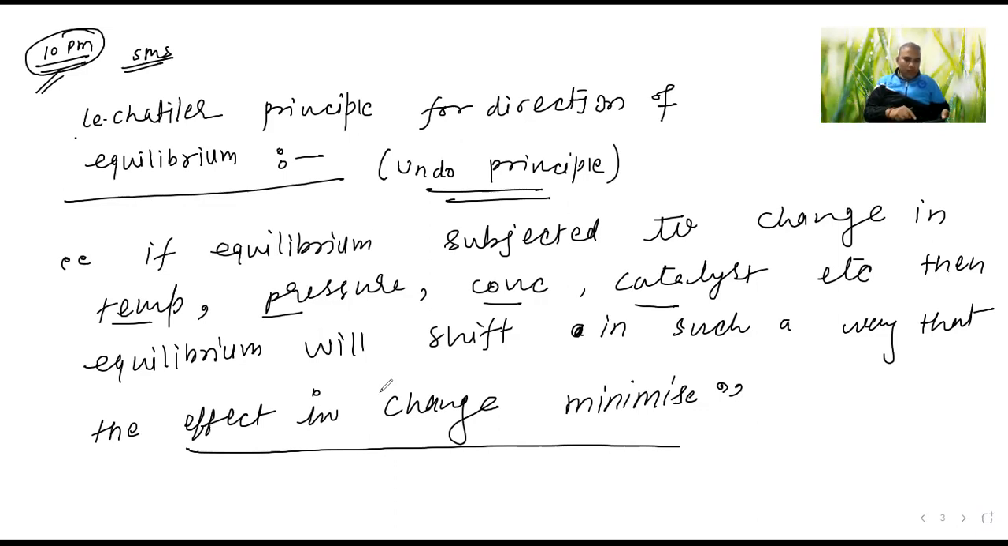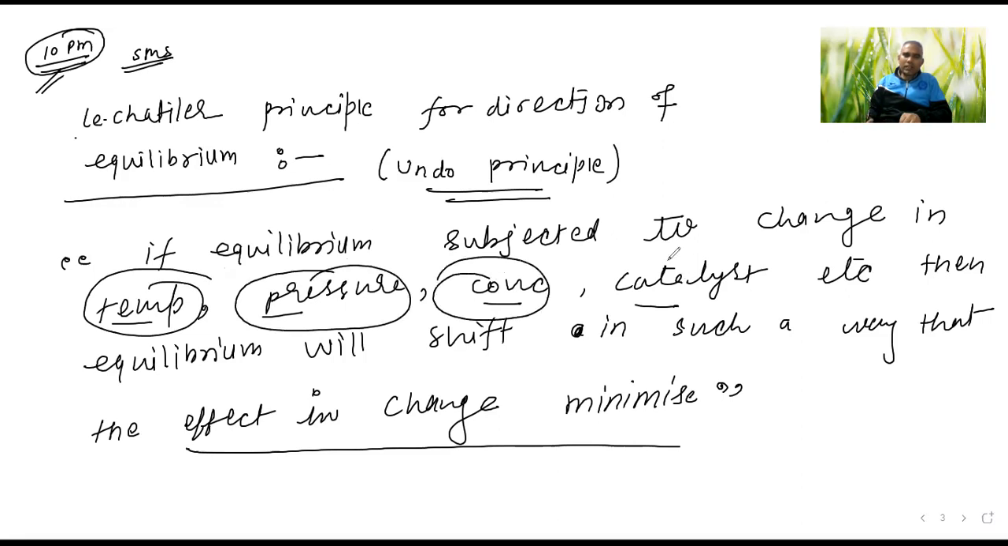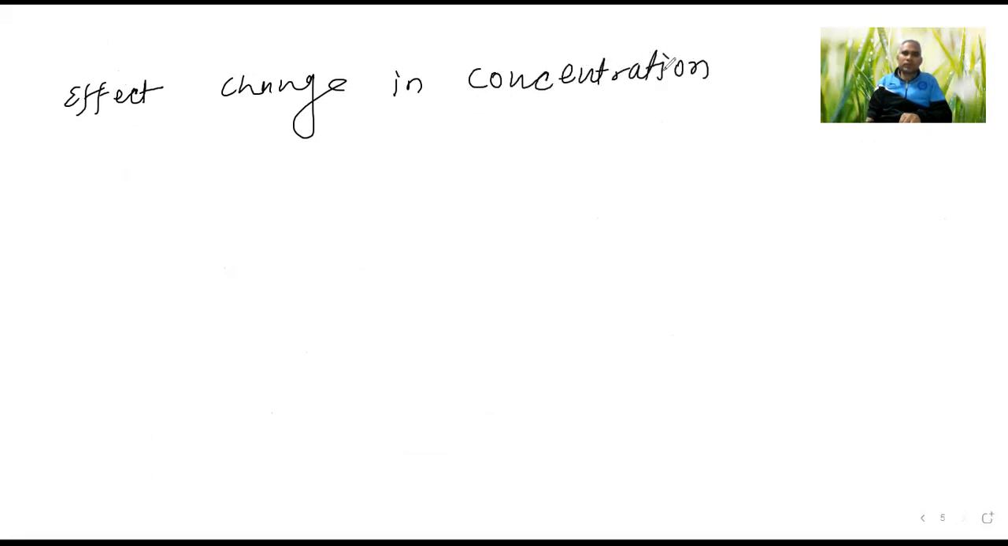Okay. So what I am saying, Jana, one point that we need to understand. First of all, we are going to study the effect of change in concentration. Firstly we have temperature, pressure, concentration, catalyst. So the first point we are studying is the effect of change in concentration. This is very easy.